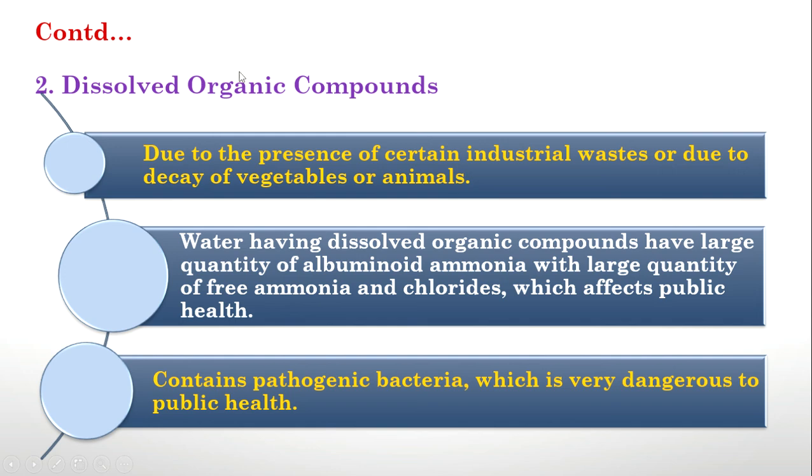But in case of dissolved organic compounds, all of those are higher, and it may cause higher health issues. Higher damages and health issues will be caused. And it sometimes contains pathogenic bacteria, which is very dangerous to public health. So there are two types of organic chemicals, dissolved and suspended. So this is about chemical pollution.